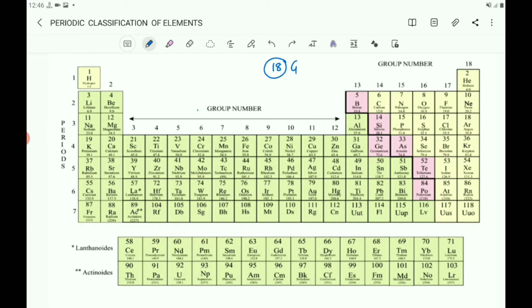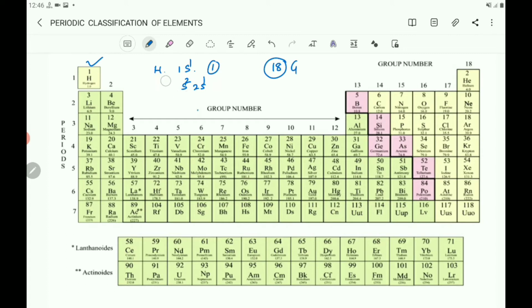Observe that all these elements contain the same number of valence electrons. Here you see the first group and the valence electron. Observe the valence electron of hydrogen. You know the electronic configuration of hydrogen is 1s1, meaning 1 electron. Valence electron is 1. Again, if you take lithium, the atomic number of lithium is 3. So it is 1s2, 2s1, meaning 2 and 1. The valence electron is 1.